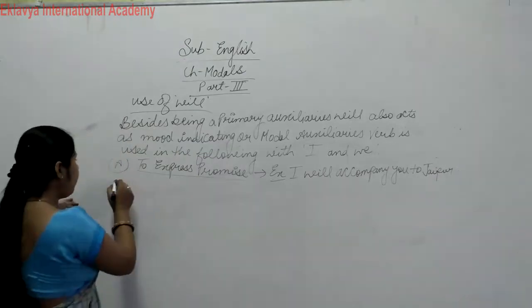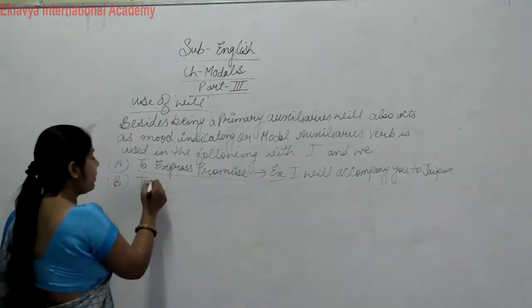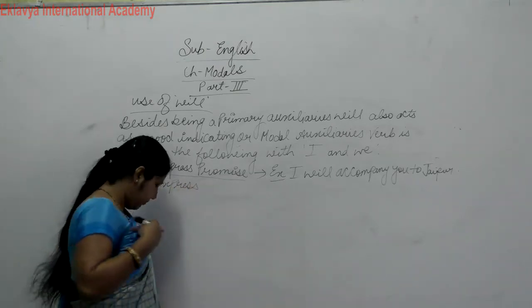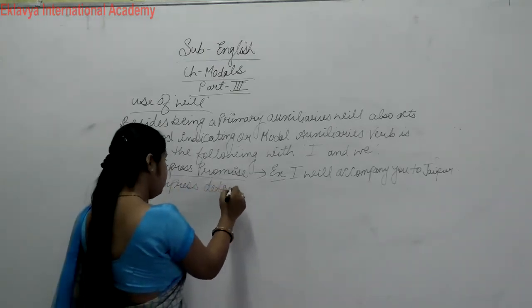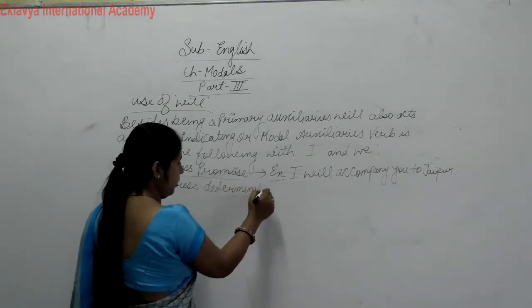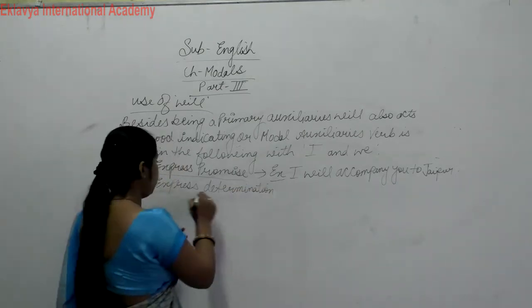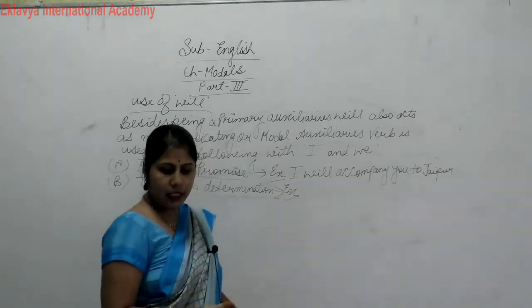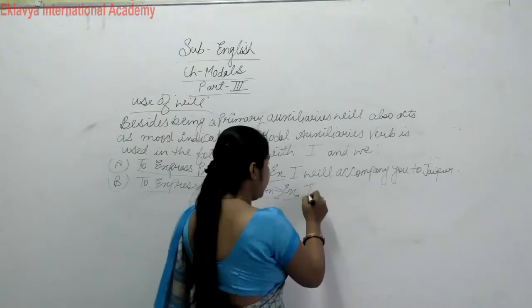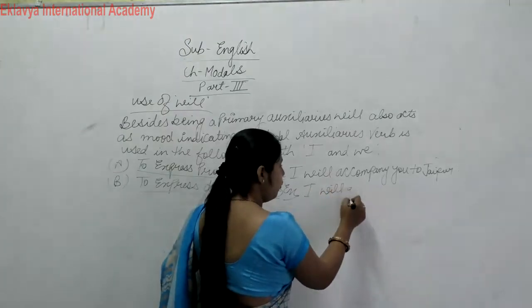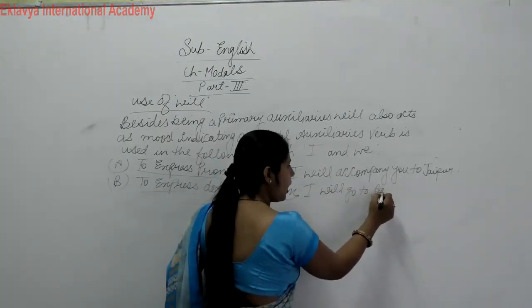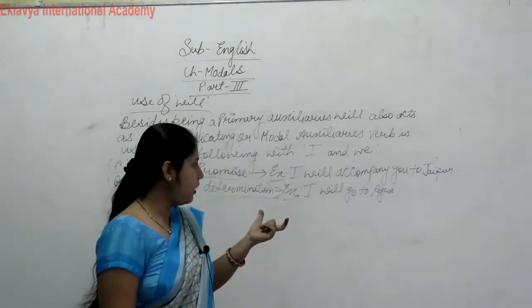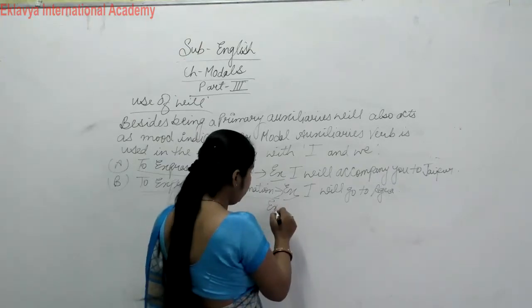Okay. Second point is what? To express determination. So what is the example of determination? I will go to Agra. Or one more example you write.